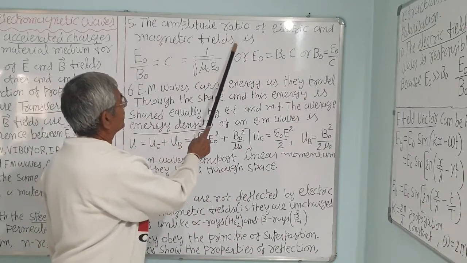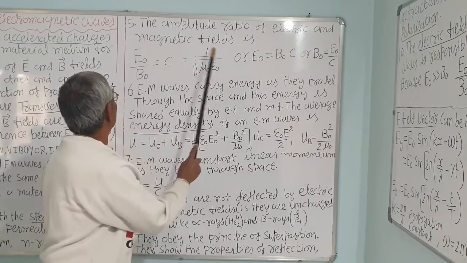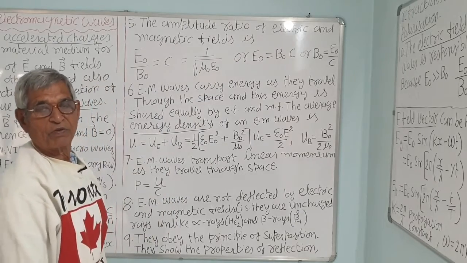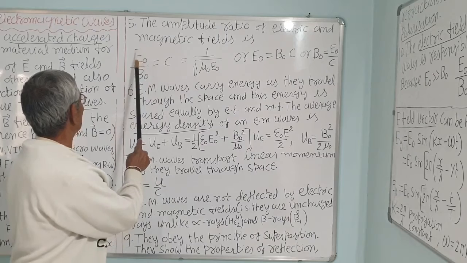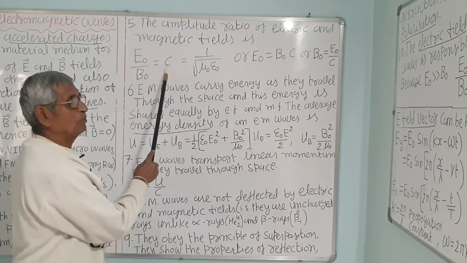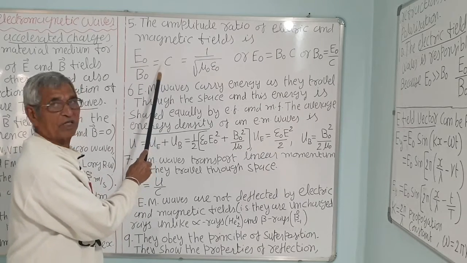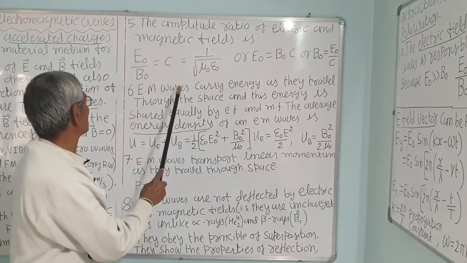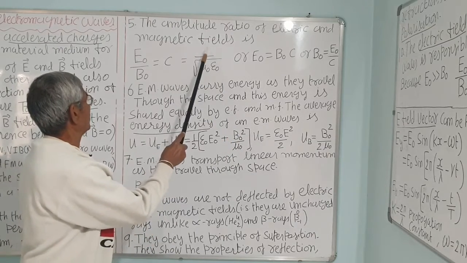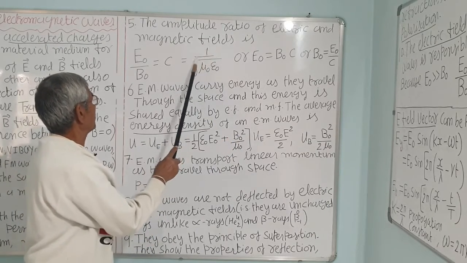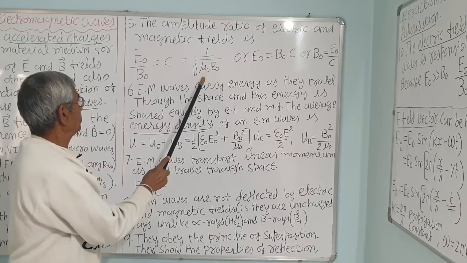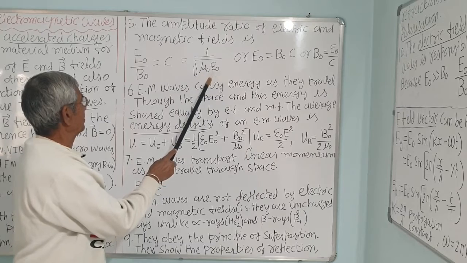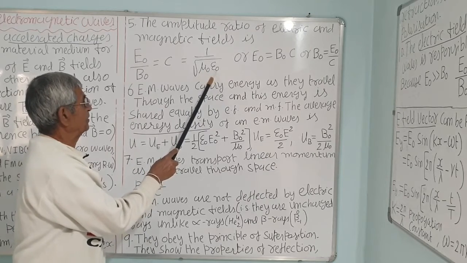The amplitude ratio of the electric and magnetic field, E0 upon B0, is equal to the velocity of light. That is, E0 has a very high value. You can see E0 is equal to B0 into C, the velocity of light, 3 into 10 raised to power 8 meter per second, and that is equal to, as we have already seen, 1 upon under root mu 0 epsilon 0. Mu 0 is permeability and epsilon 0 is permittivity.